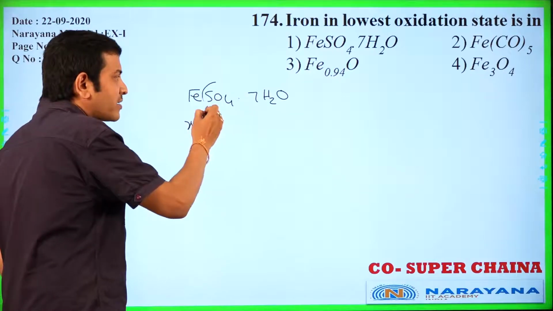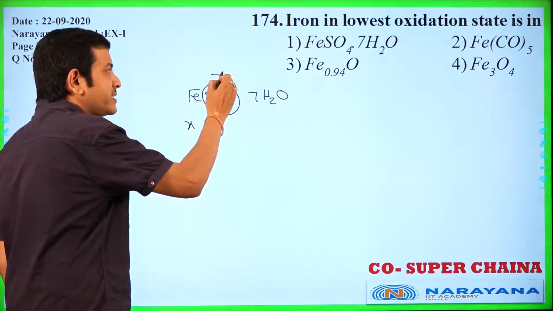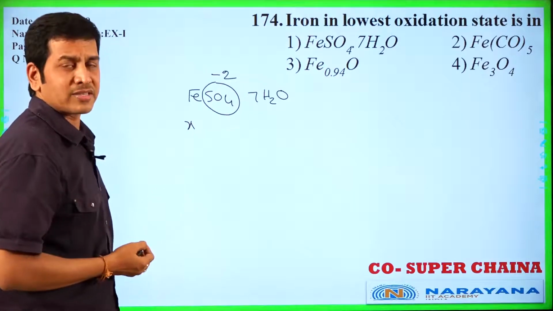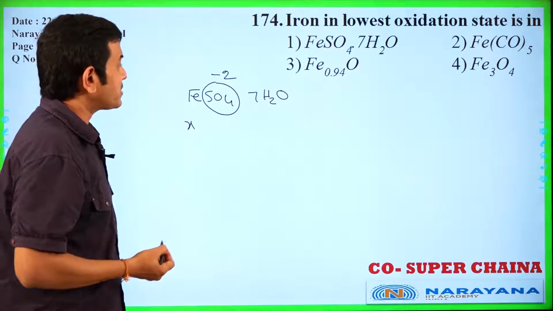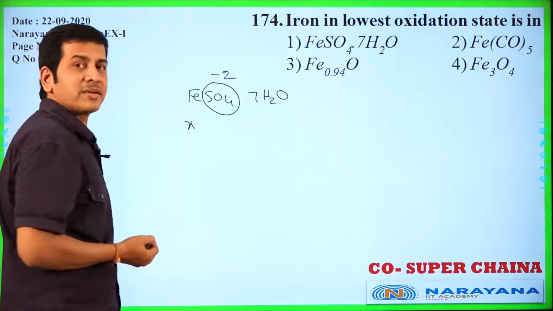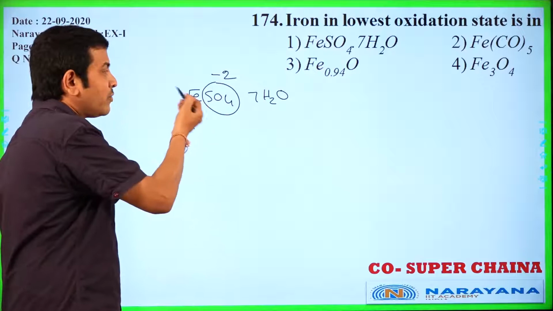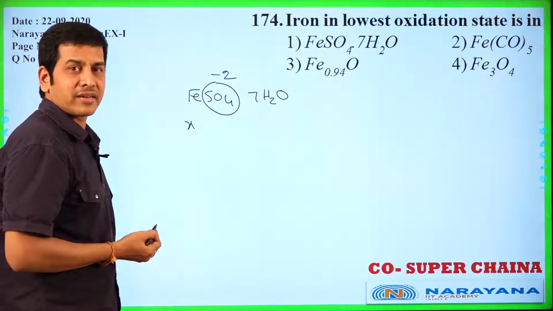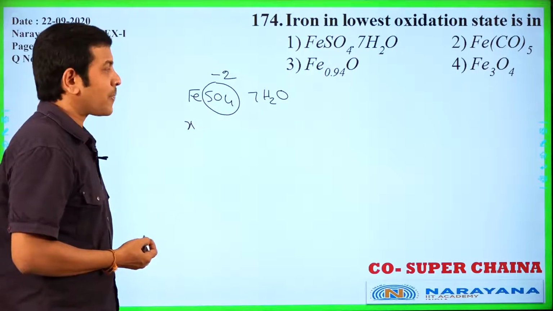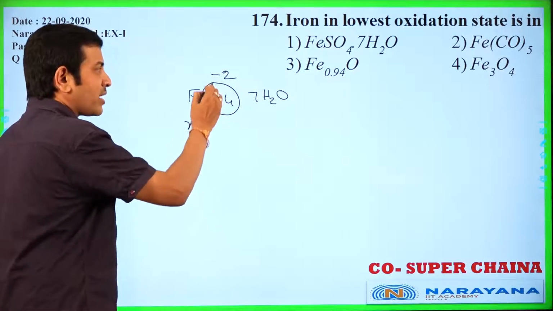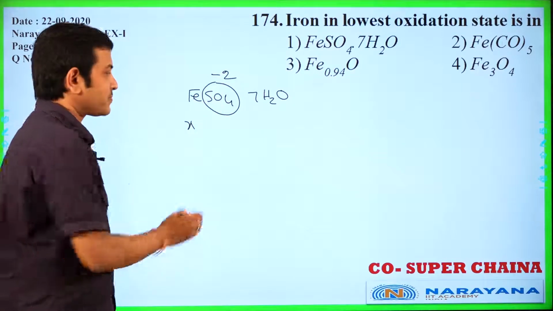Total sulfate ion exists as minus 2. Total sulfate ion minus 2. If you want to measure individually, take sulfur oxidation number plus 6, then only we can calculate the oxidation number of iron as plus 2, ferrous. Okay, anyway, here X. Total SO4 exists as SO4 minus 2.